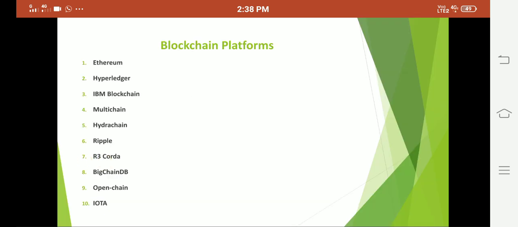So here let me introduce some blockchain platforms. The popular blockchain platforms are Ethereum, Hyperledger, IBM Blockchain, MultiChain, HydraChain, Ripple, R3 Corda, BigchainDB, OpenChain, IOTA. So these are the top 10 blockchain platforms.